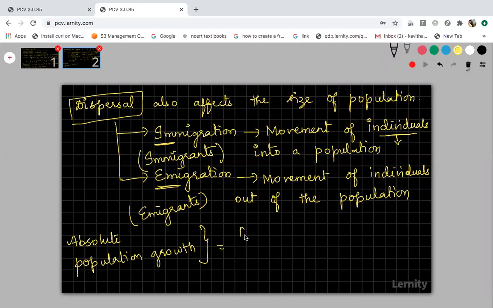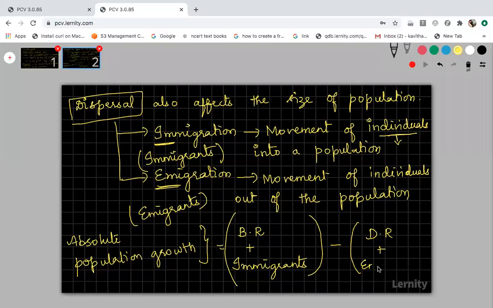It can be calculated as birth rate plus immigrants, because these two criteria will add to the population, and minus death rate plus emigrants, because these two things will be deleted from the population.